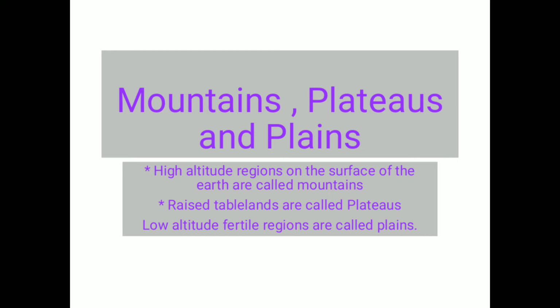Agricultural activity is majorly carried out in the plain areas, and communication and transportation are easy. Since many people reside there, the availability of cheap labor is also easy.